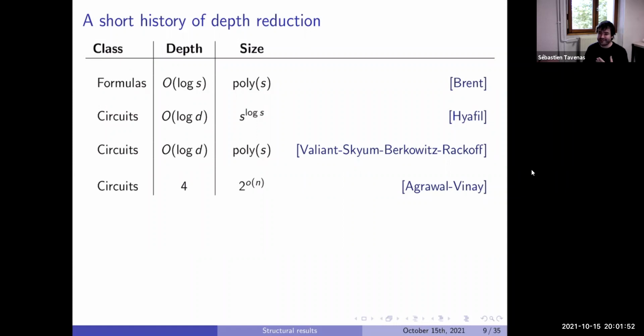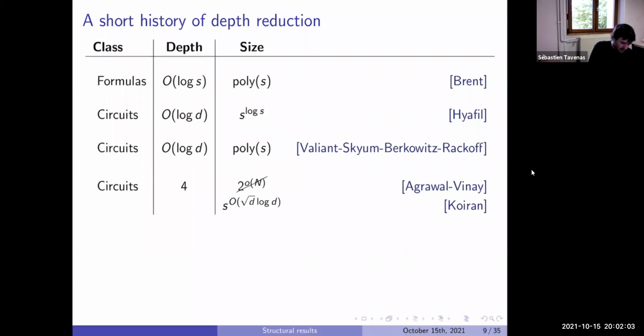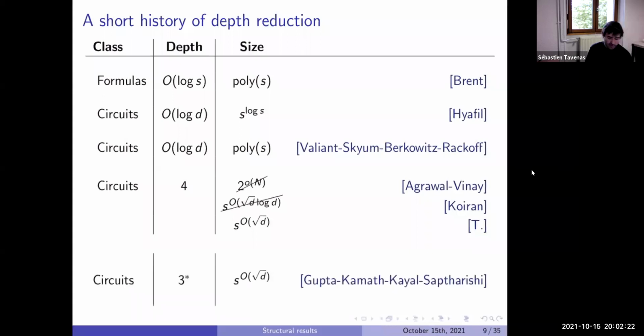Something which can be interesting afterwards is that here it's very strong, in the sense that you need very few assumptions. What happens if you know the circuit is small? In particular, the first result shows that we can get S to the big O of square root of D log D. The second one improves the log D a bit and gets S to the big O of square root of D at the top. And if we want to improve the depth further, going to depth 3, in fact Gupta, Kamath, Kayal, and Saptharishi showed that we can also get S to the big O of square root of D, at depth 3.